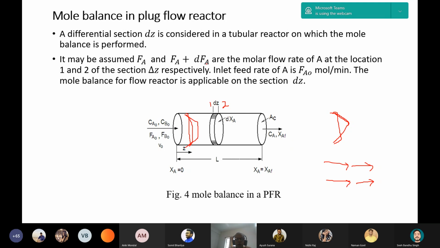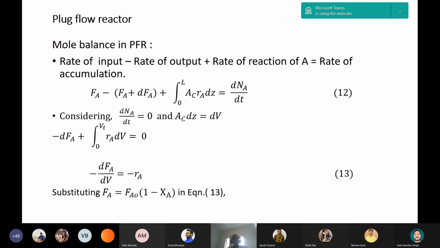Now you perform the mole balance with FA0, CA, XA, etc. These are the terms. Then the rate of input is FA, and the rate of output is FA plus dFA over the section dz.